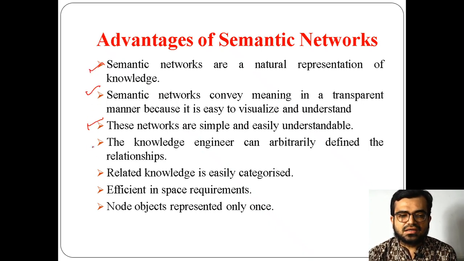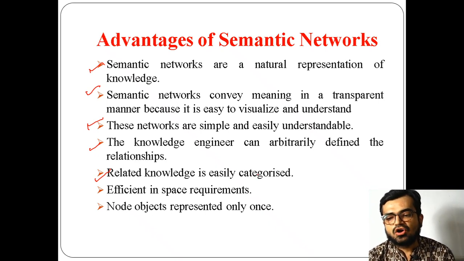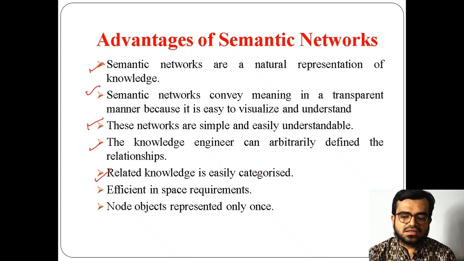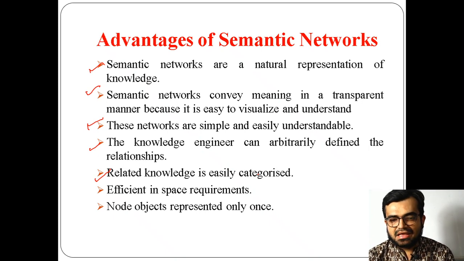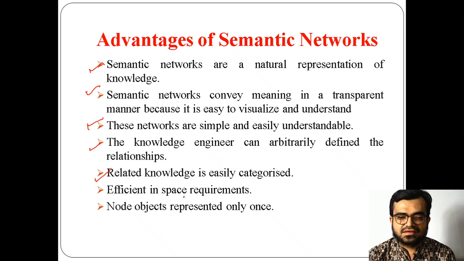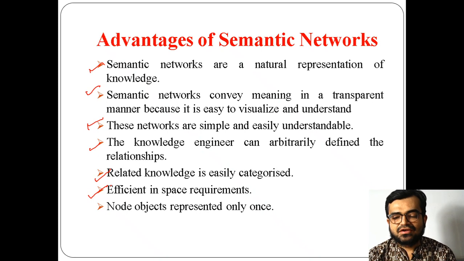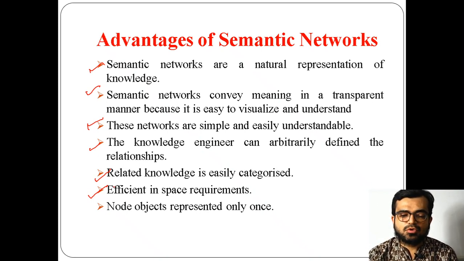And here it can define the relationships, okay, and the related knowledge which is there can be easily categorized. I have given you an example just now of how we are categorizing Harshit as a human, how I can categorize a cat as a mammal, and how mammal is an animal. Okay, all of this will be categorized well, and it will be efficient in space requirement, because if I want to add further more facts, then I can use the existing network and add to it and I can easily access the information.